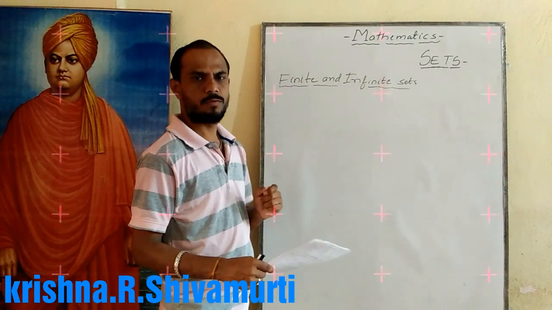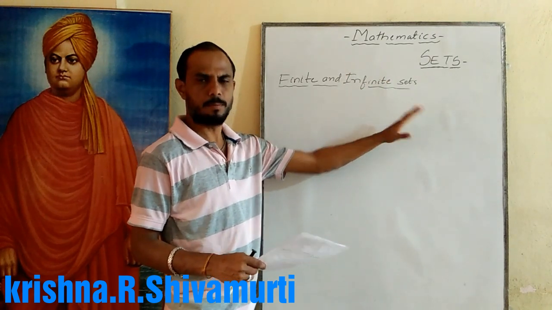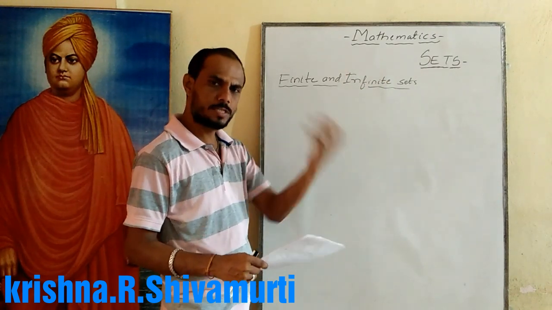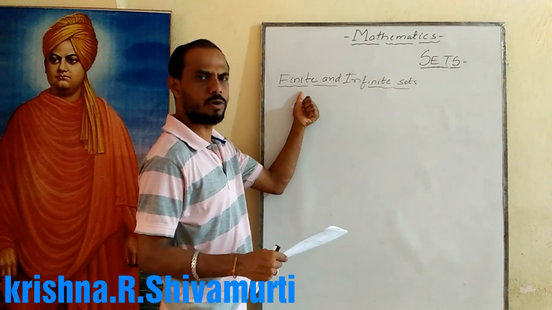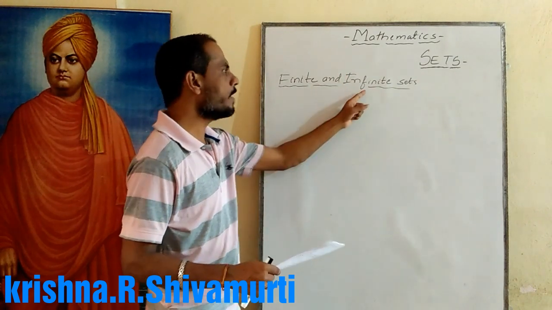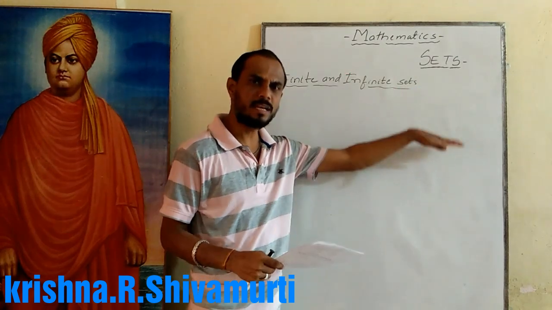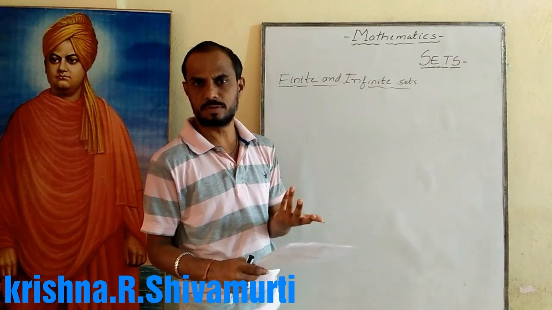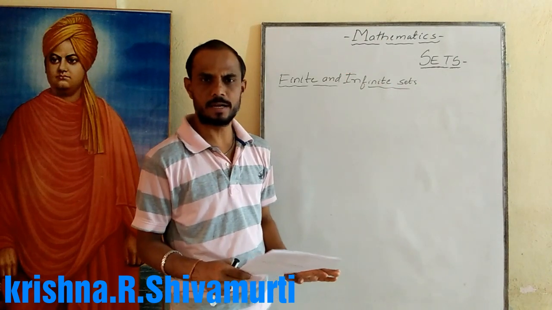What is a finite set? The set contains a number of elements which is possible to count; we call it a finite set. An infinite set is one where the number of elements present in the set is not possible to count. That is called an infinite set.